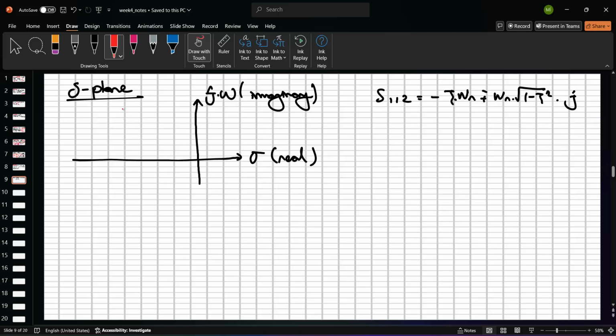Yes. The real part is omega n times zeta. Okay, and so we can draw this zeta times omega n because it's the real part, right? And so we also have an imaginary part, right? And so this equals omega n radical 1 minus zeta squared. Yes. See? This is our representation.